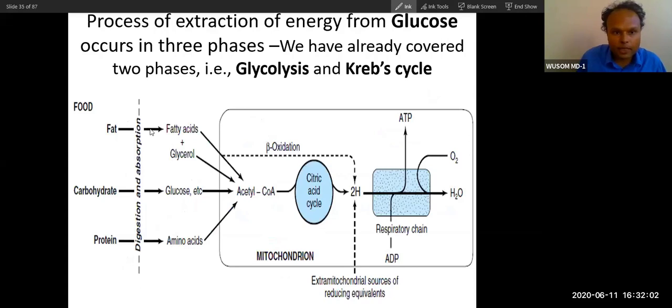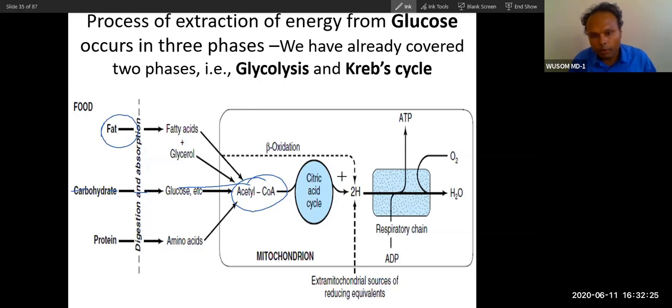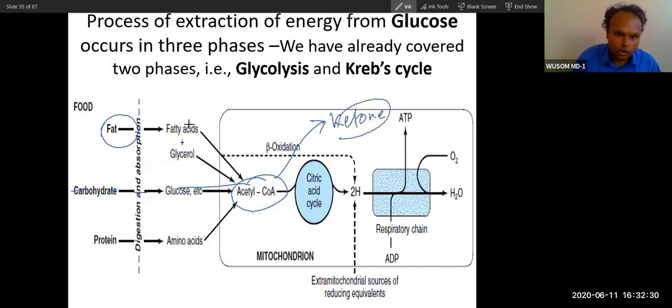Now, this picture is a combined picture, because ultimately fat will also be oxidized during fasting condition. Don't put this picture in the context of the liver, because in the liver during fasting condition, most of the acetyl coenzyme A coming from fat and protein will not be metabolized through the citric acid cycle. Rather, it will produce ketone bodies.